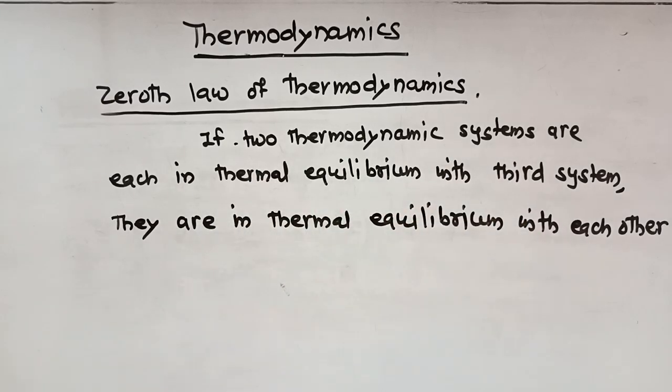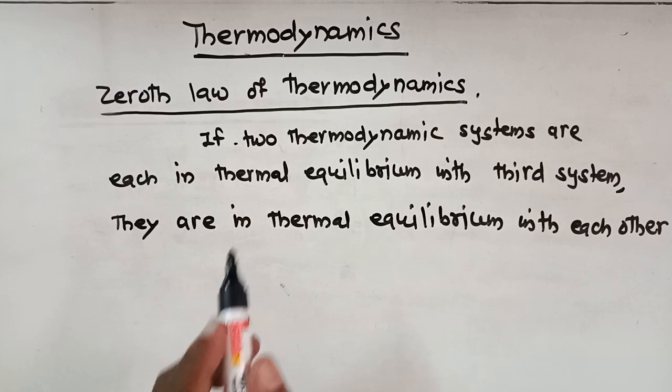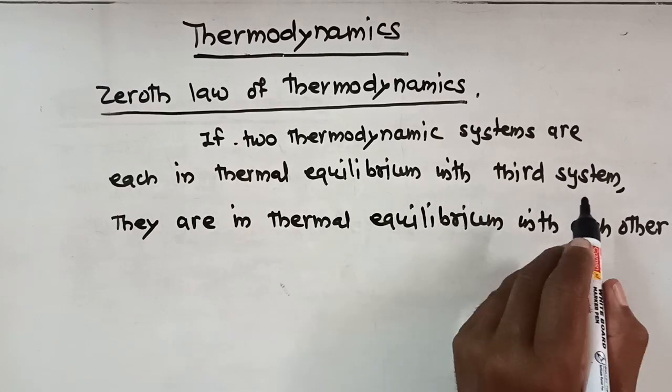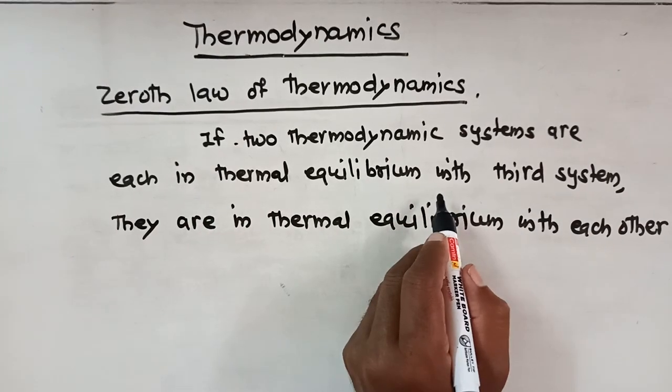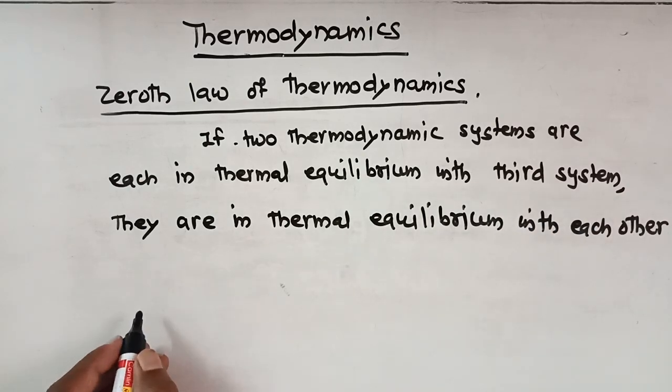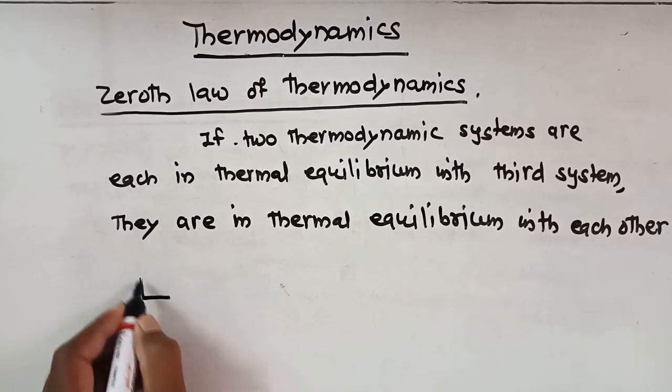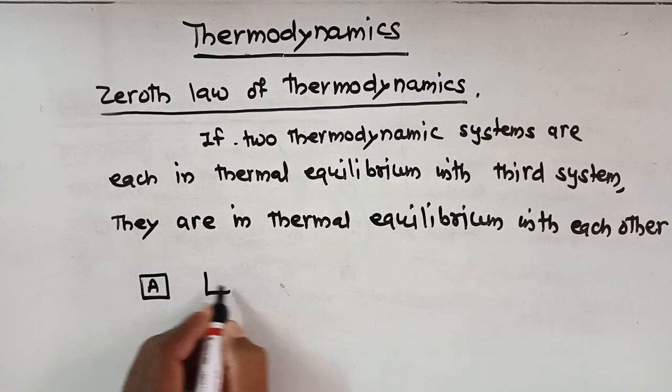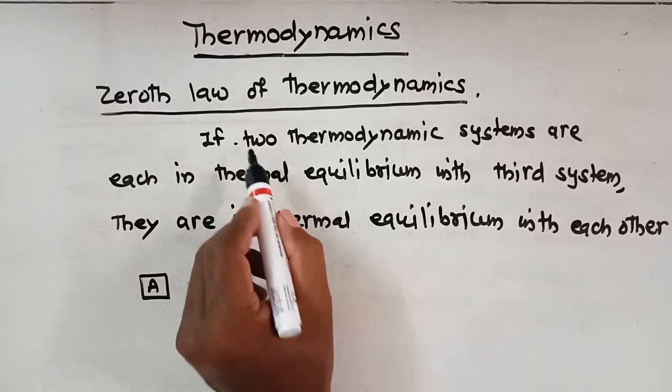If two thermodynamic systems are each in thermal equilibrium with a third system. Suppose this is one system A and this is another system B. What does the law say?